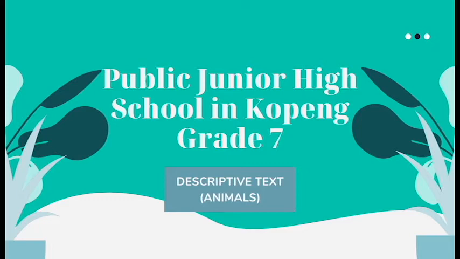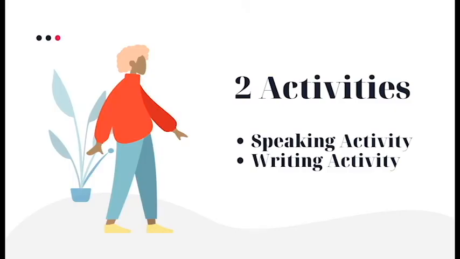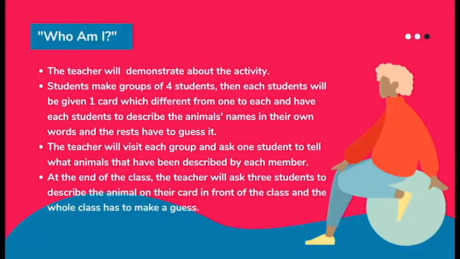In here we pick students from a public junior high school in Kopeng, grade 7, and we choose descriptive text about animals for the topic that we give to them. Okay, next, we have two activities for students. The first is a speaking activity, and the second is a writing activity.